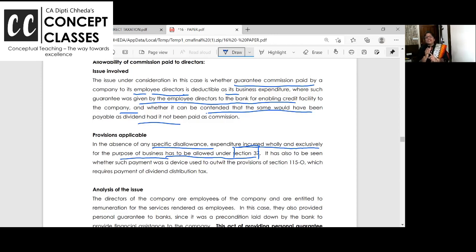Yes. Is it a revenue expenditure? Yes. It is not personal and capital expenditure? No. Then it is allowed. So can you pay commission to your directors? Answer is yes.